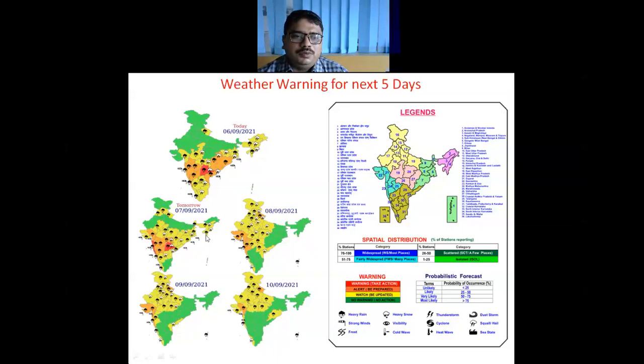As regards thunderstorm activity, light to moderate thunderstorm is likely mainly over northeast India, adjoining east and central India on 6th, and this will continue on 7th as well. However, on 8th and 9th, there is a possibility of thunderstorm activity over northwest India. This is in yellow color as shown here.